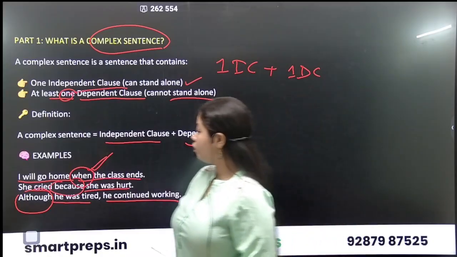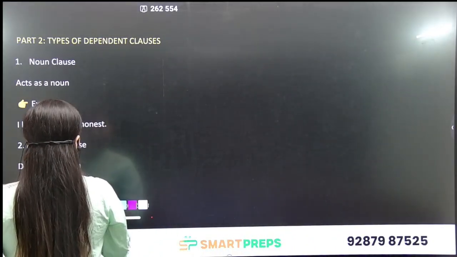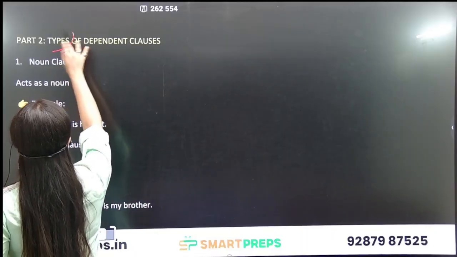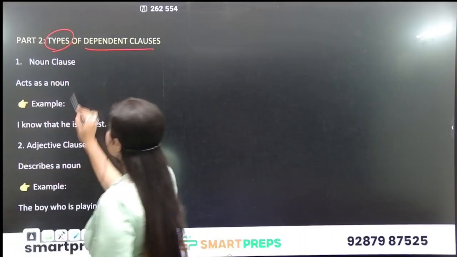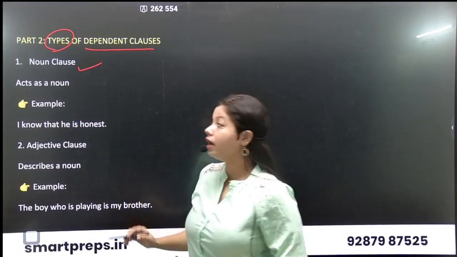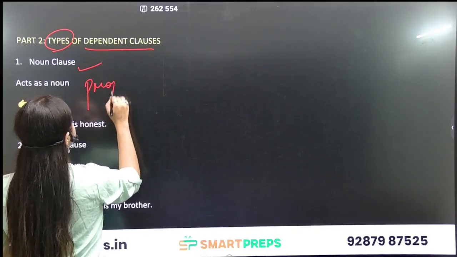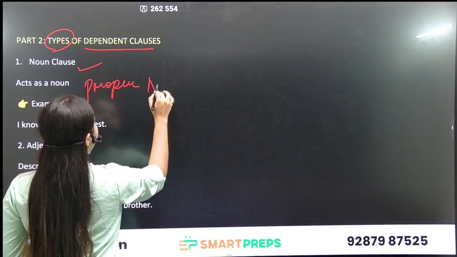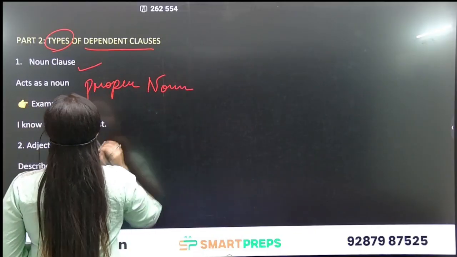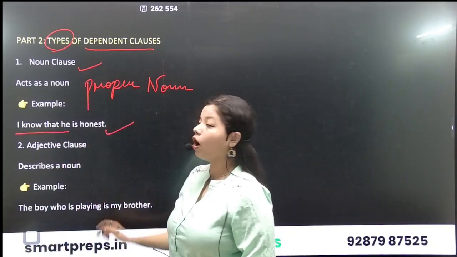Now let's move on to understand that there are various types of dependent clause, such as noun clause, which acts as a noun. For example, I know that he is honest.